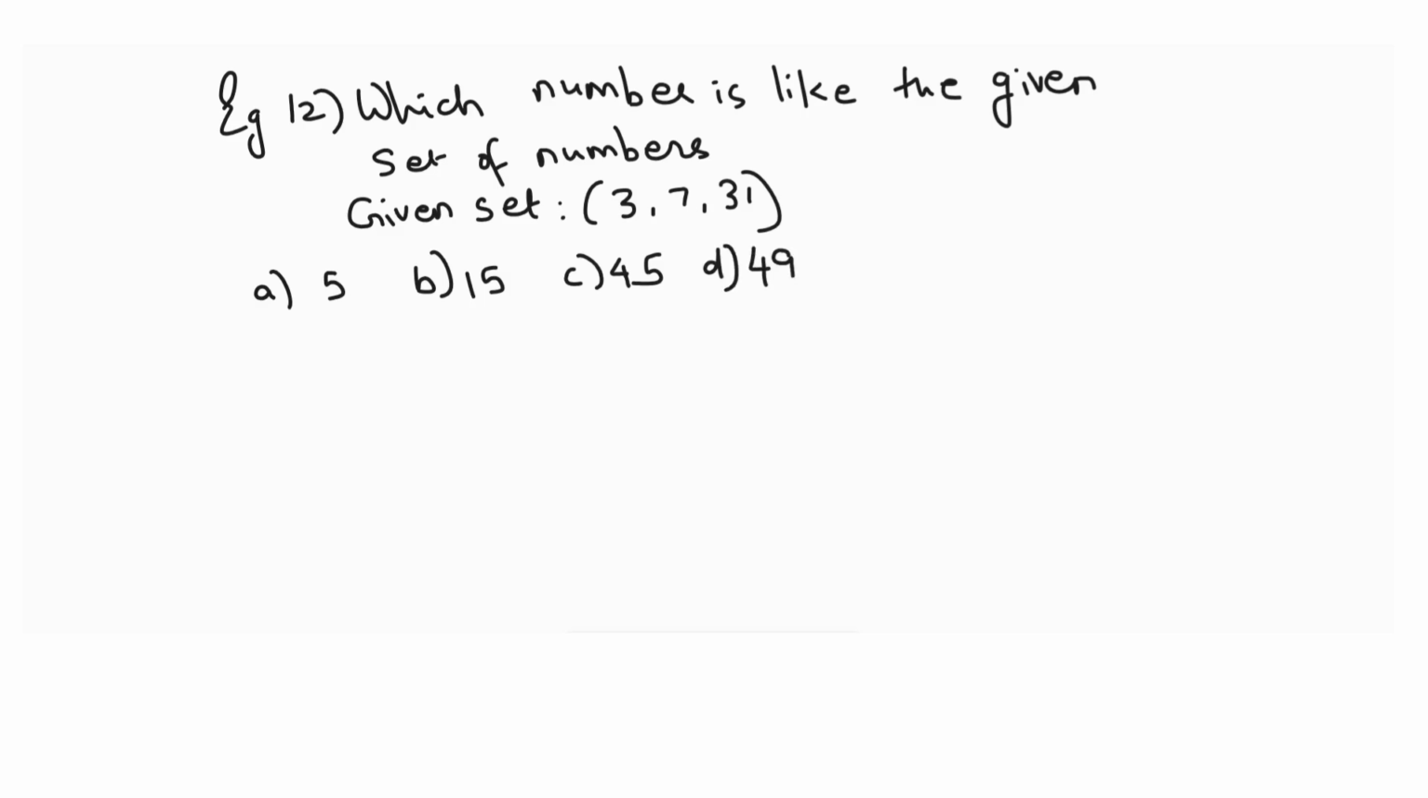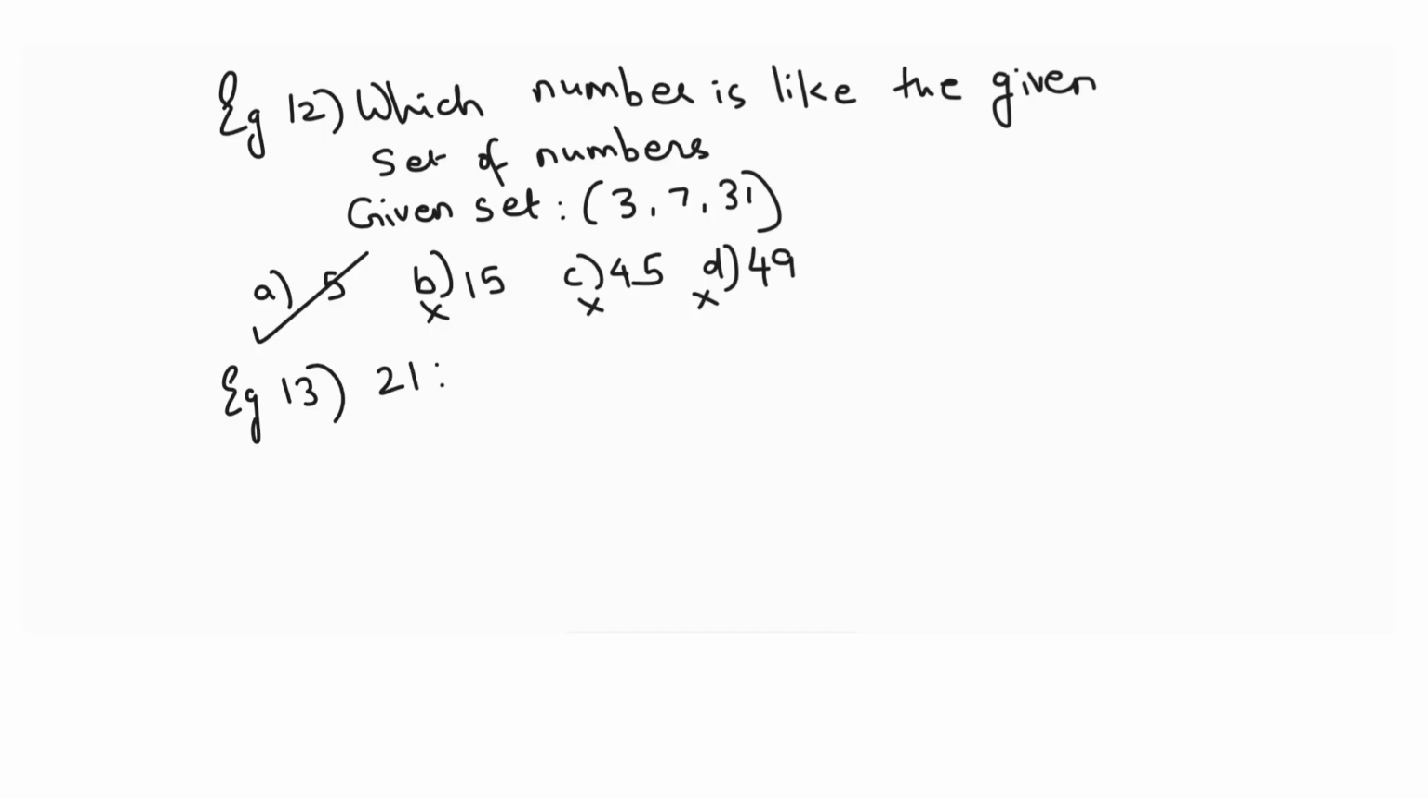So what do you think? What is the relationship between 3, 7 and 31 if you observe them properly? Don't you think they are prime numbers? Yes, they are. So 15 is not a prime number, 45 is not a prime number, 49 is not a prime number. So 5 fits in. So the fourth number that will fit in the given set of numbers will be 5. Was that easy, students? So there can be many such matches that you have to figure out.